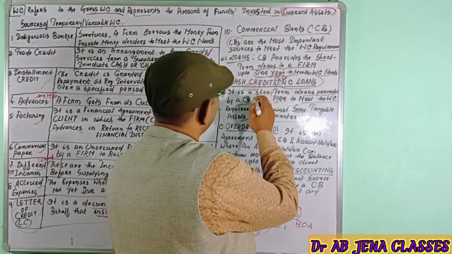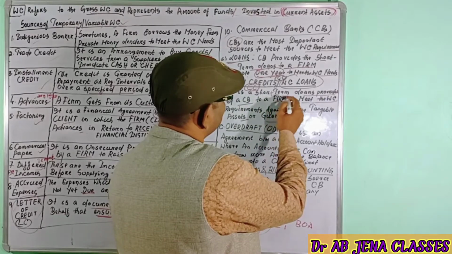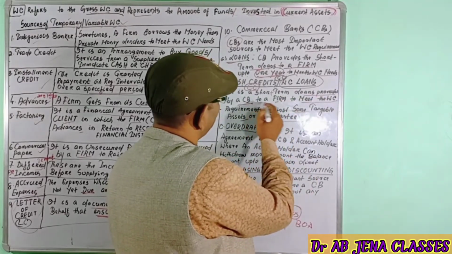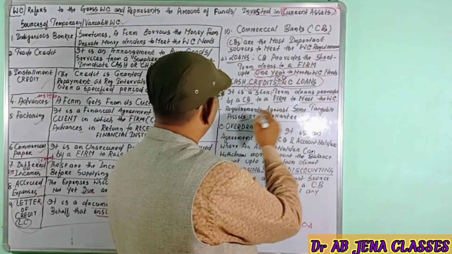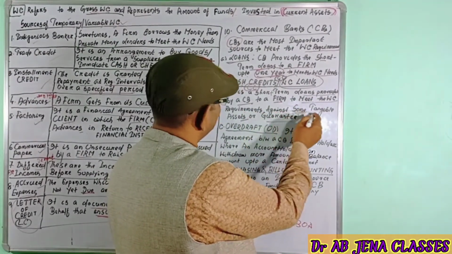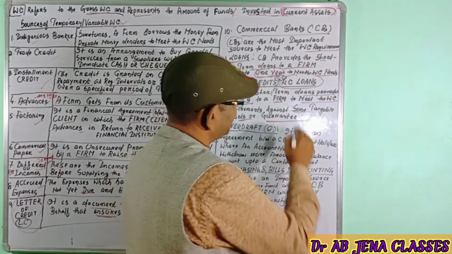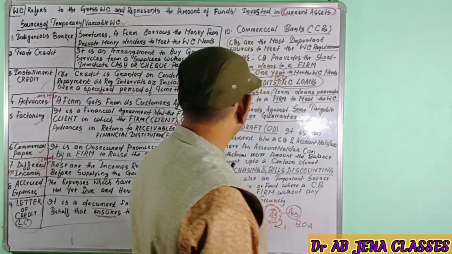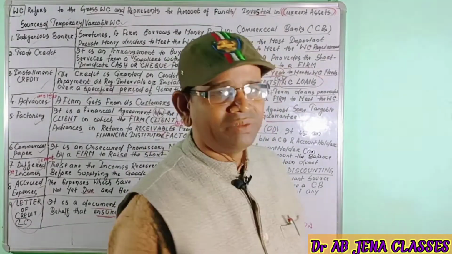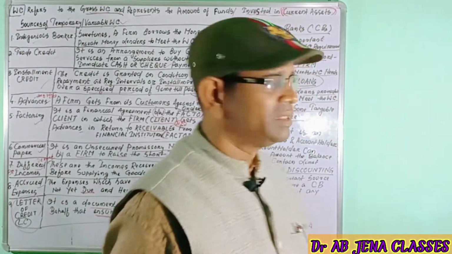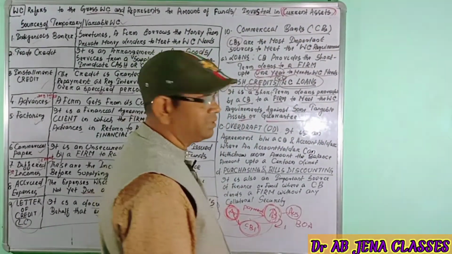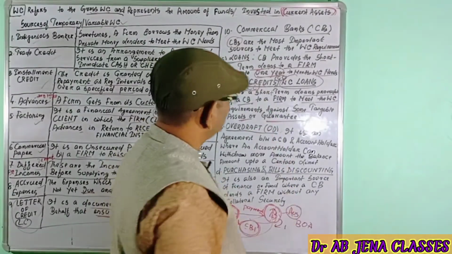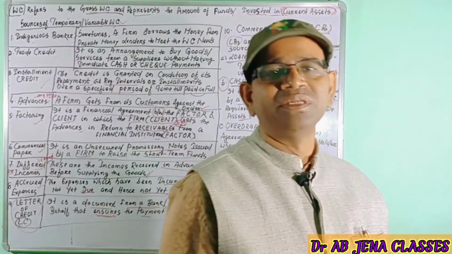Here the tangible assets or the guarantee will be given as the security or the mortgage. Then the commercial banks will provide the cash credit. Here the bank will also charge interest.